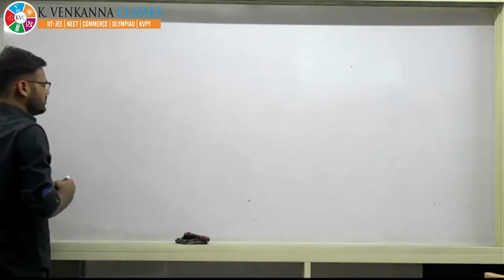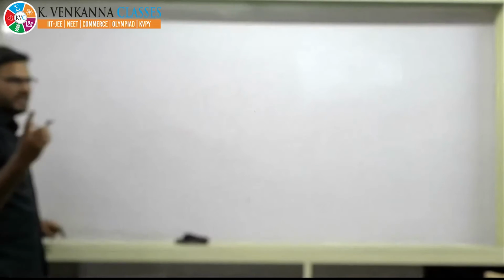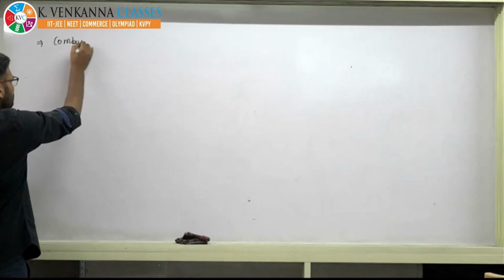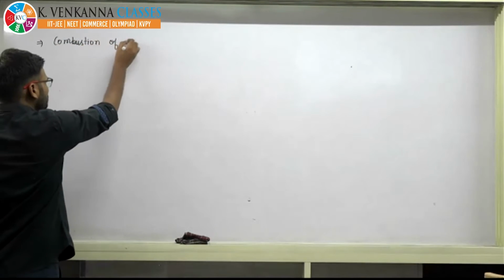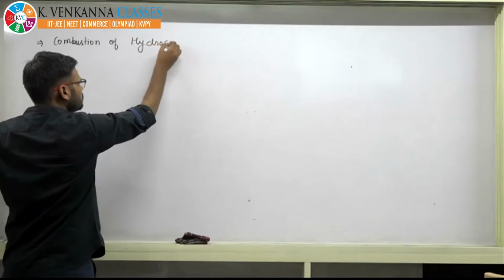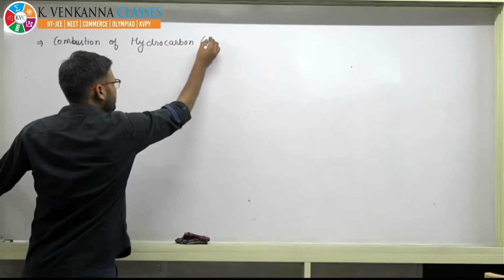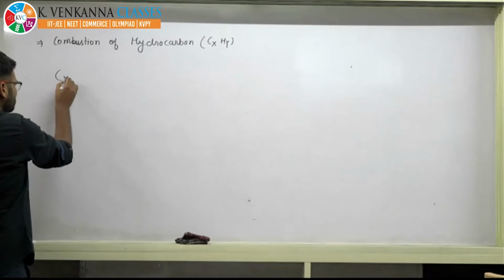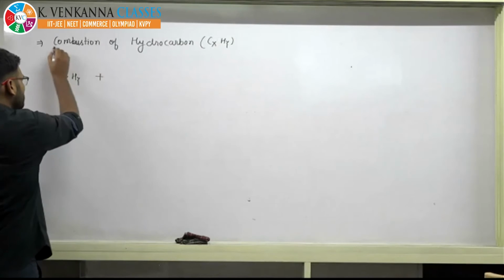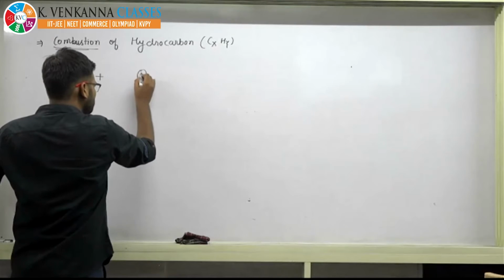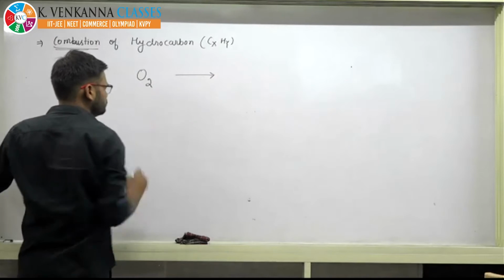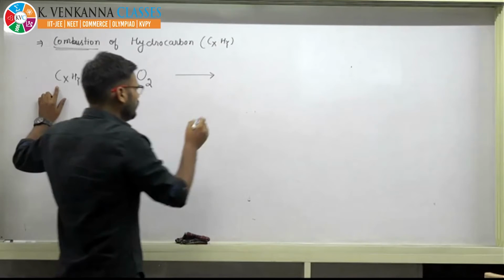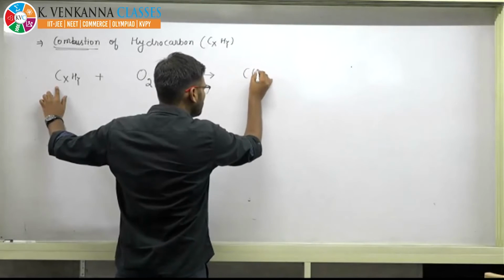So I have already told you something. Now I am going to generalize it and I am going to write something: combustion of hydrocarbon. Any hydrocarbon can be written as CxHy. Just see this equation, CxHy. As it says combustion, it means it is burnt in the presence of oxygen. If you are burning, we have already understood that the carbon will produce CO2.